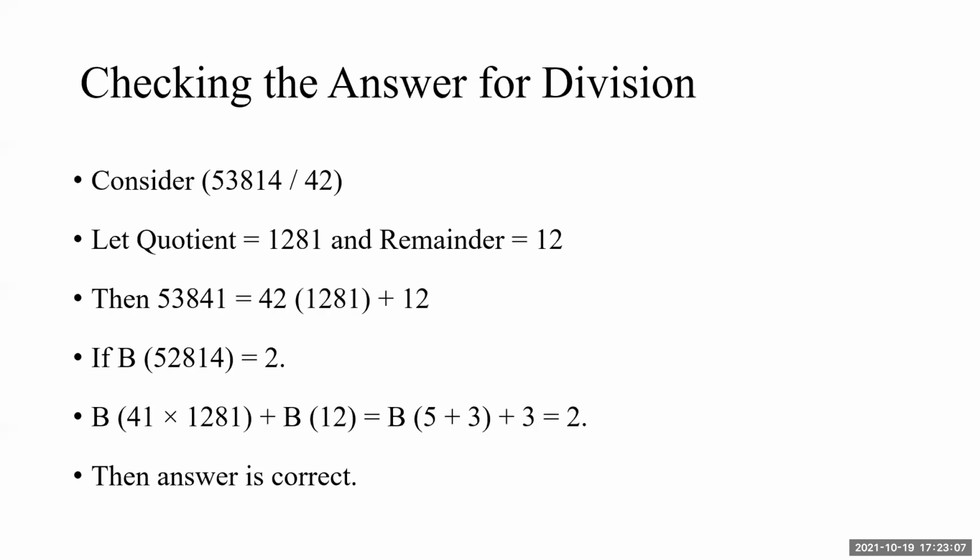Then 53841 divided by 42. The given quotient is 1281 and remainder 12. You can take any quotient and any remainder and check the answers for that matter. So I will write first 53841 is equal to 42 multiplied by the quotient 1281 plus remainder 12. And then the left hand side and right hand side Bijankas are to be evaluated by the methods discussed earlier.